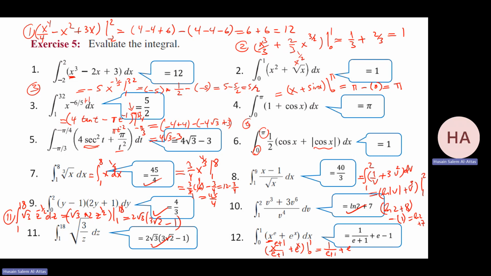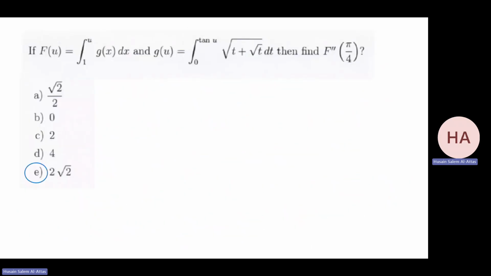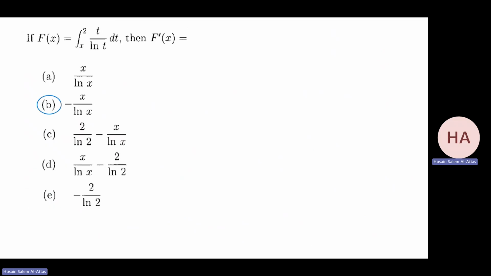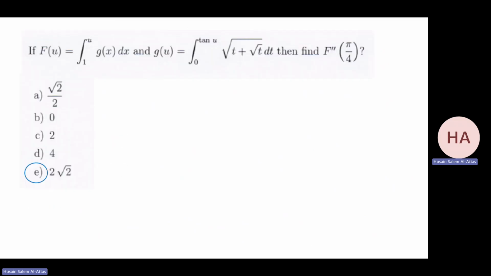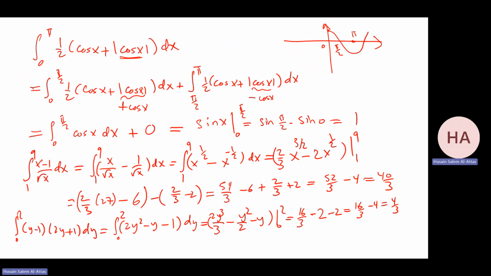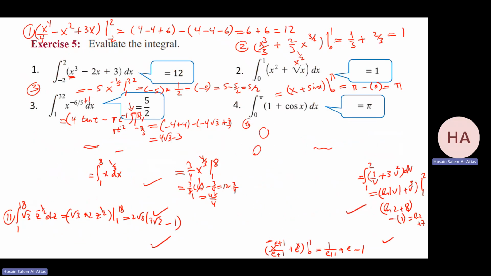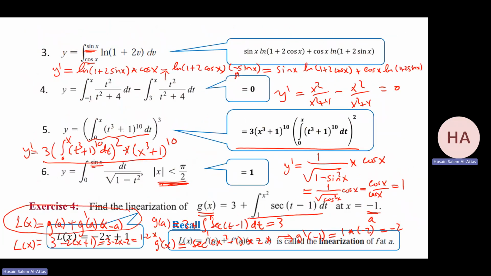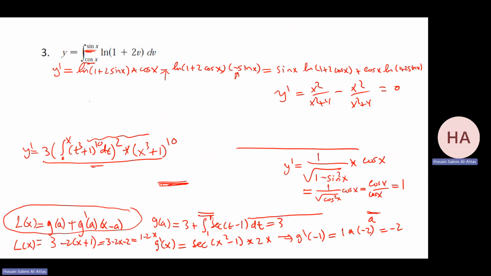0, that will be 0 minus 1, which is this one. We did all of these ones. Okay, now we'll go to the old exams problems. This is mainly the idea that we say the main idea that the integral and the derivative, they are inverse of each other. That's the main idea.